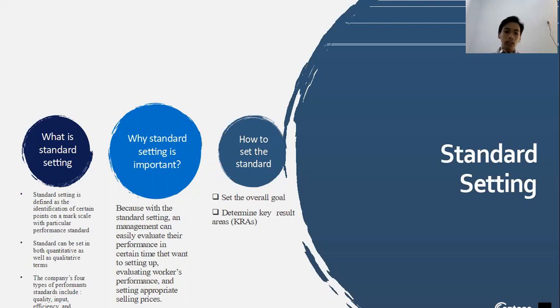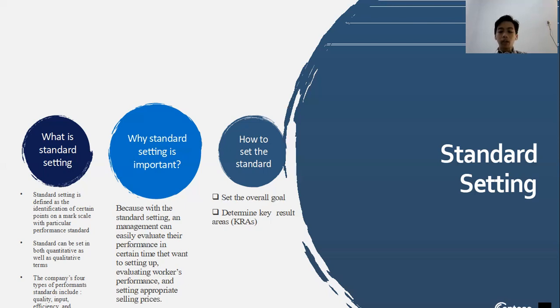Standard setting is defined as the identification of certain points on a mark scale with a particular performance standard. Standard setting can be set in both quantitative or qualitative terms. And the company's four types of performance standard include quality, input, efficiency, and outcome.